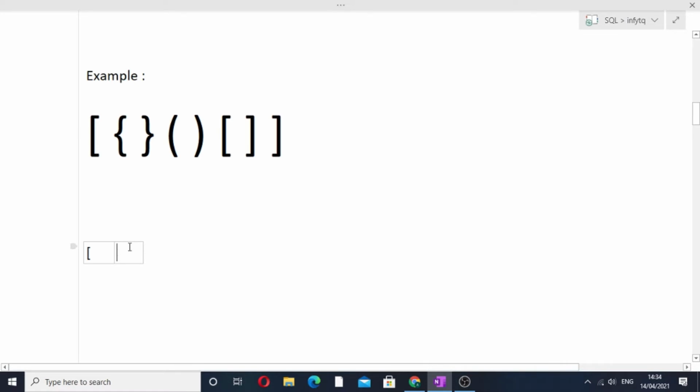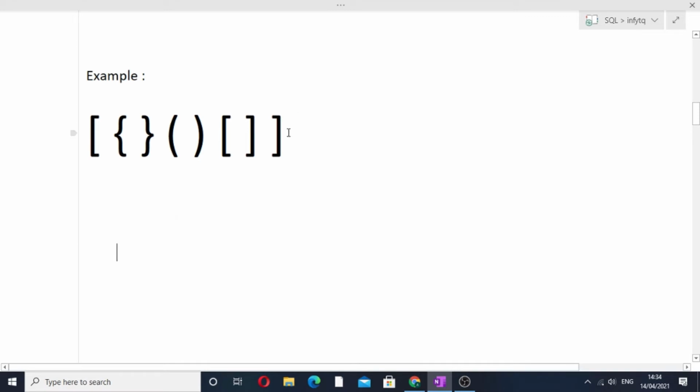Now the top element of the stack is this closing bracket, and the current character is this. So they are both of the same kind, so we'll simply pop the element and move our traversal ahead. Now the top element is this opening square bracket, and our current character is this. You can see that these are both of the same kind and the stack was not empty, so we will simply pop it out and then do i plus plus.